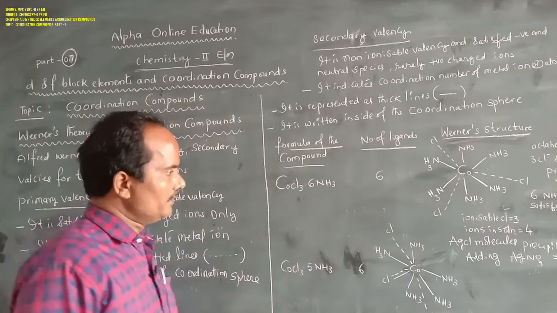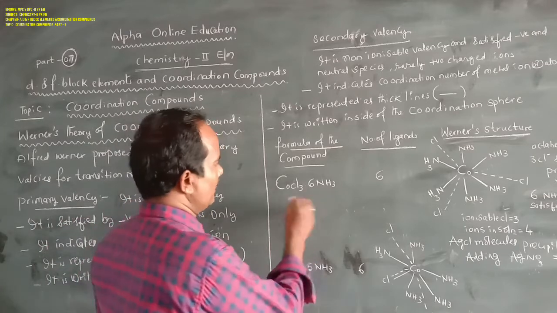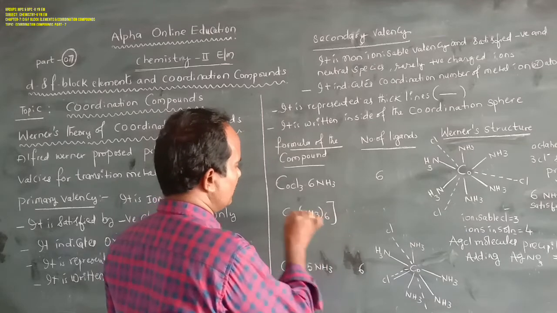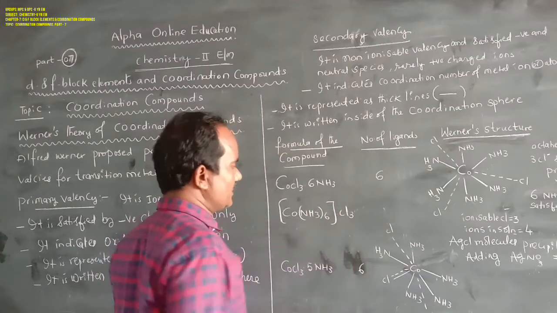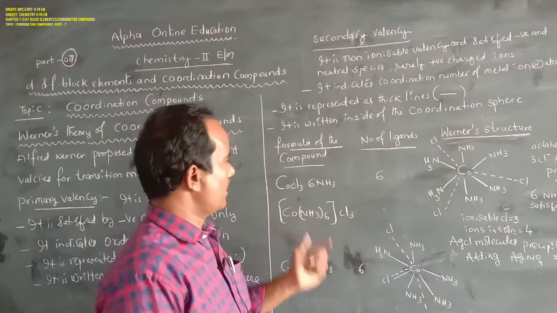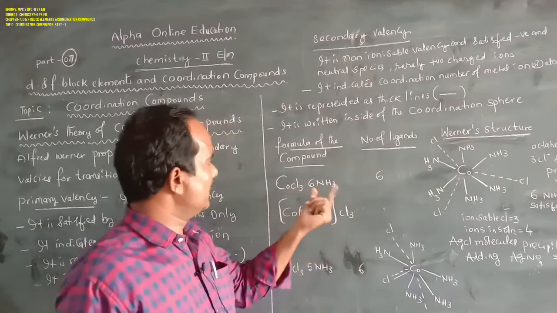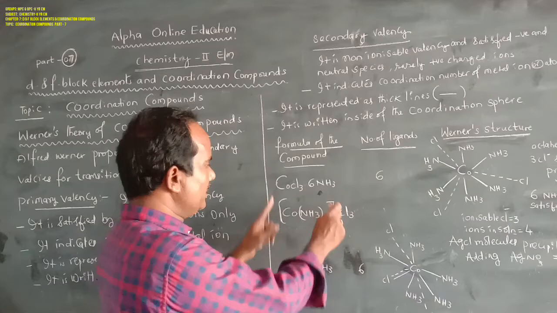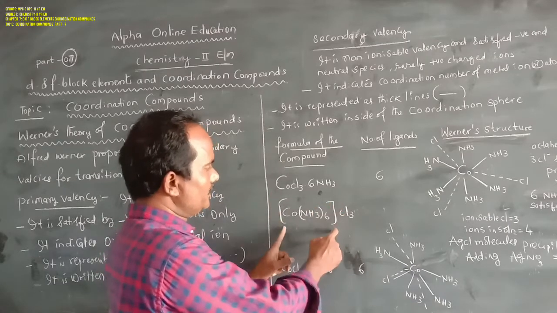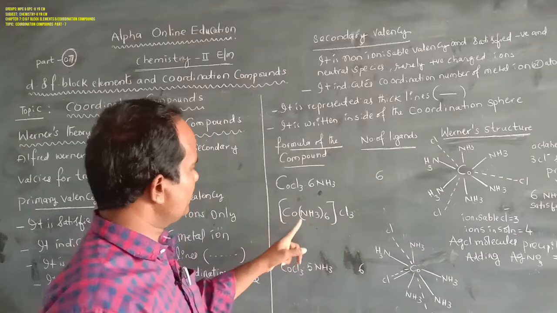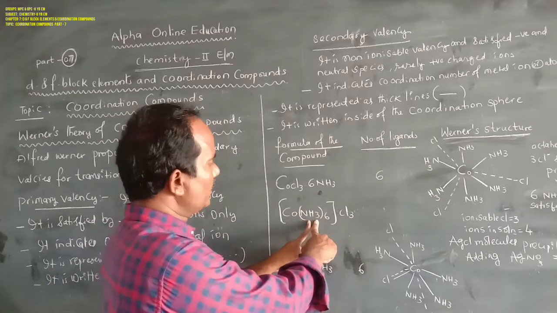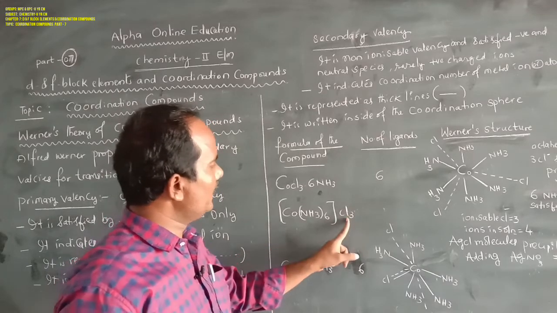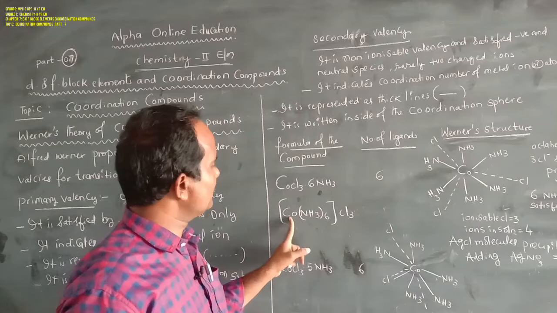Suppose, as we have already seen, the coordination compound CoCl3·6NH3. This is Werner's formula; according to IUPAC it is written as [Co(NH3)6]Cl3. The ammonia molecules satisfy the secondary valency of cobalt, and the chlorides satisfy the primary valency of cobalt.